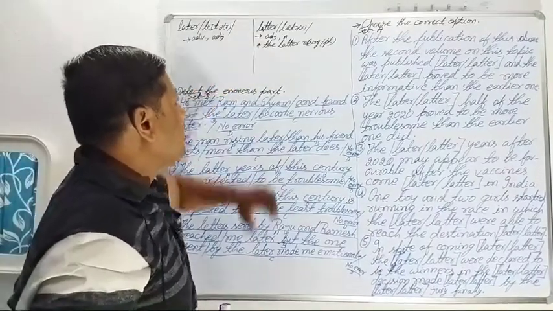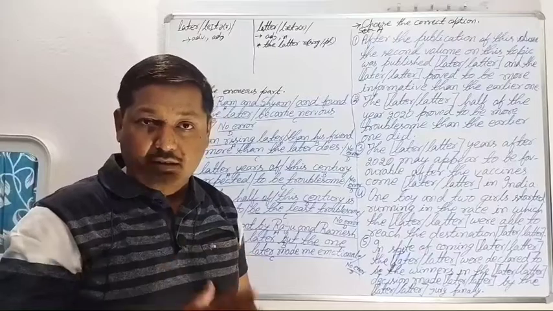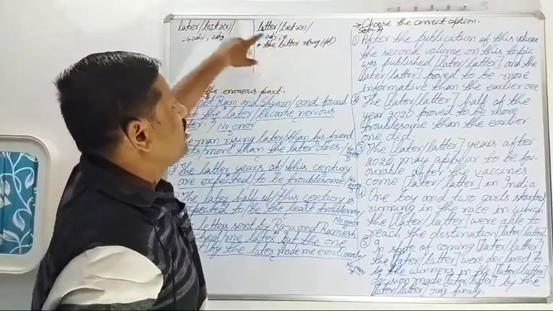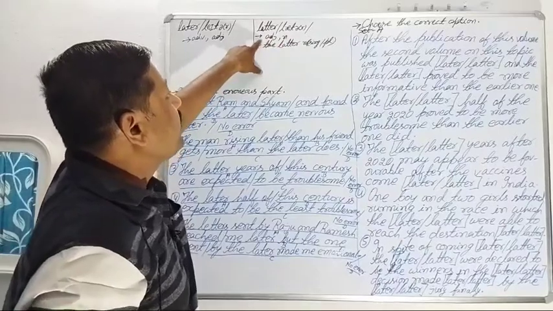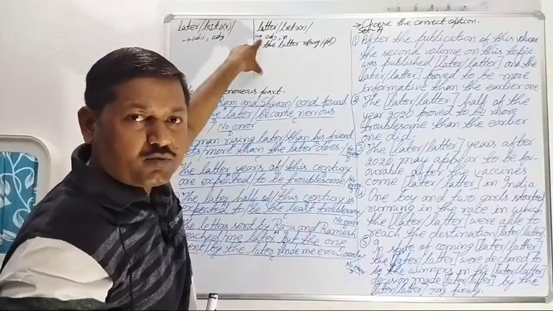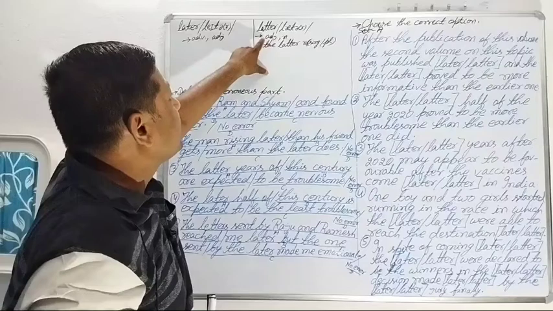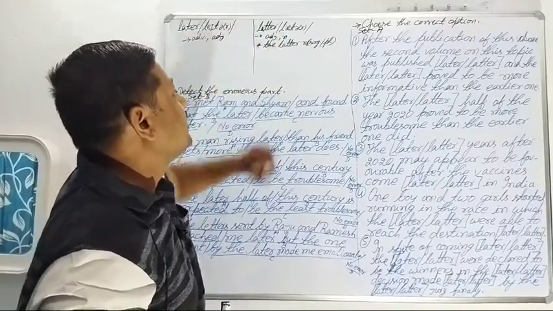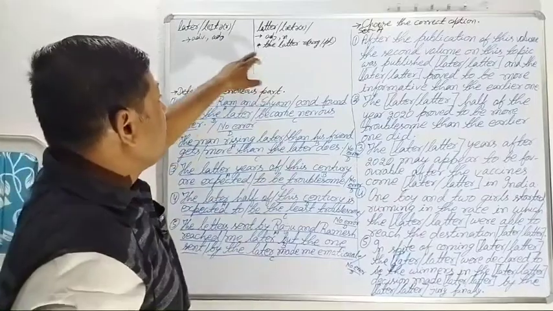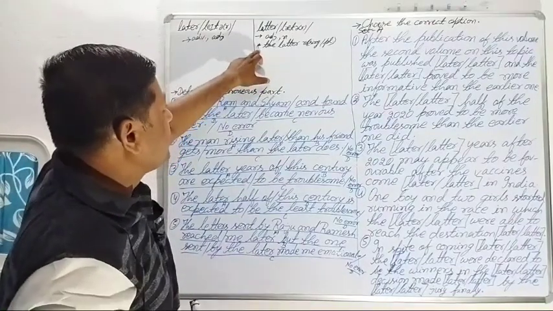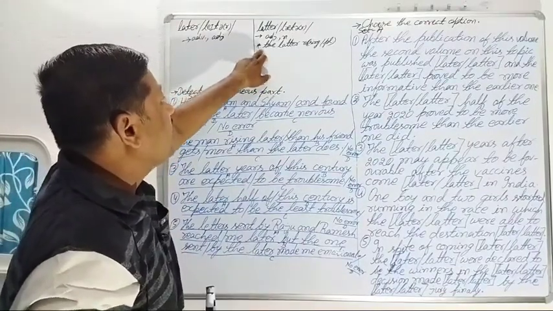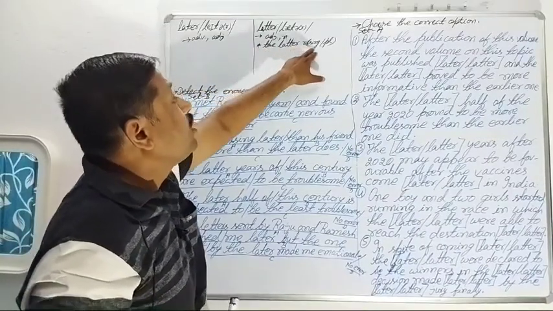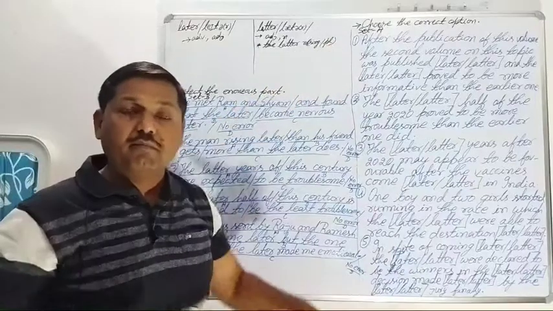Now, when we see the word LATTER, this is its phonetic transcription. When we look at its parts of speech in the dictionary, we find that this word is used as an adjective and also as a noun. Just below it, I have written with this star mark that the latter is used as a noun, singular or plural both.